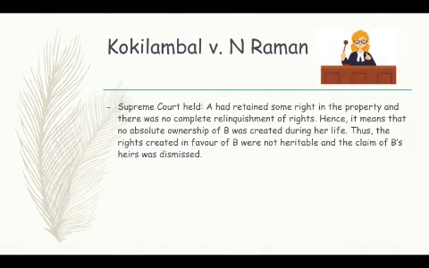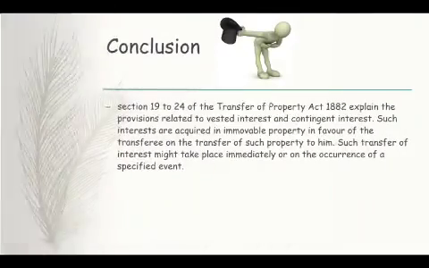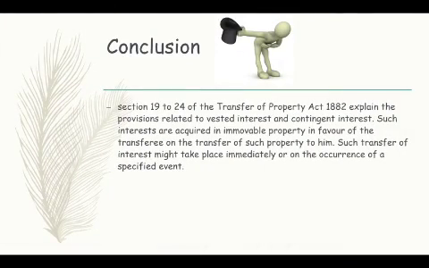And the Supreme Court held that A had retained some right in the property and there was no complete relinquishment of right. Hence, it means that no absolute ownership of B was created during her life. Thus, the rights created in favor of B were not heritable and the claim of B's heirs was dismissed. So, this is all about vested and contingent interest in respect of various conditions.